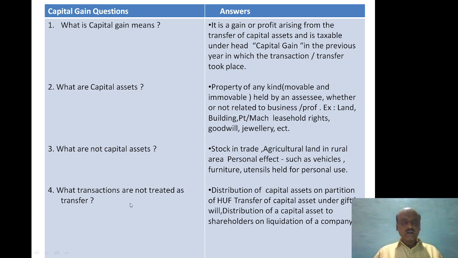Then what transactions are not treated as a transfer? As you know, capital gain arises from the transfer of capital assets. So here some transactions are not treated as transfer, such as distribution of capital assets on partition of a Hindu undivided family, or transfer of capital assets under gift or will, distribution of capital assets to shareholders on liquidation of company. These transactions are not considered as the transfer.